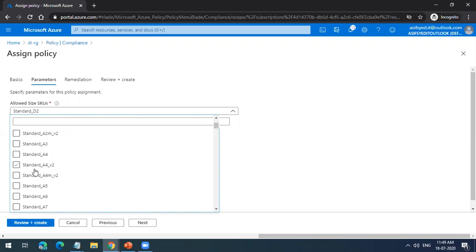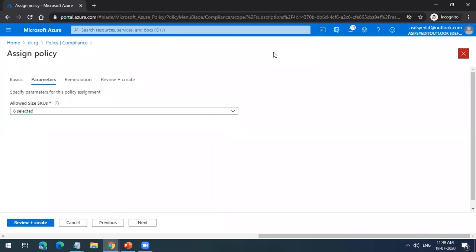In this way you manage everything. You do not want your users to start a big machine which will cost you. So that's how you restrict. You give them basic machines only, and you allow those machines only. When they create machines with this machine type, it will allow them to create. If they try to create with any other, Microsoft will not allow. So this is how you use the policies.